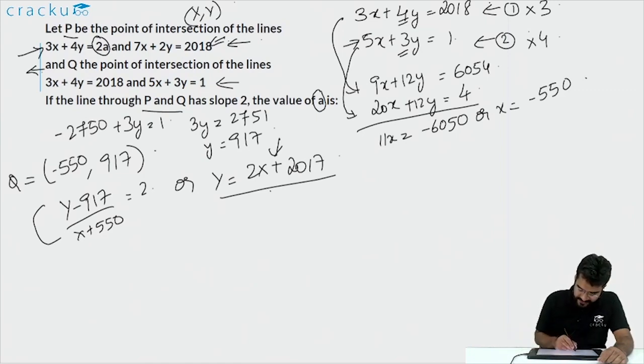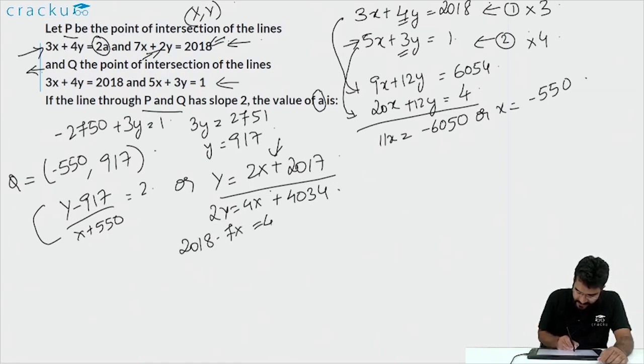So once we have y is equal to 2x plus 2017, this 2y is equal to 4x plus 4034. Now we will substitute 2y over here, so it becomes 2018 minus 7x is equal to 4x plus 4034, or 11x is equal to minus 2016, or x is equal to minus 2016 by 11.